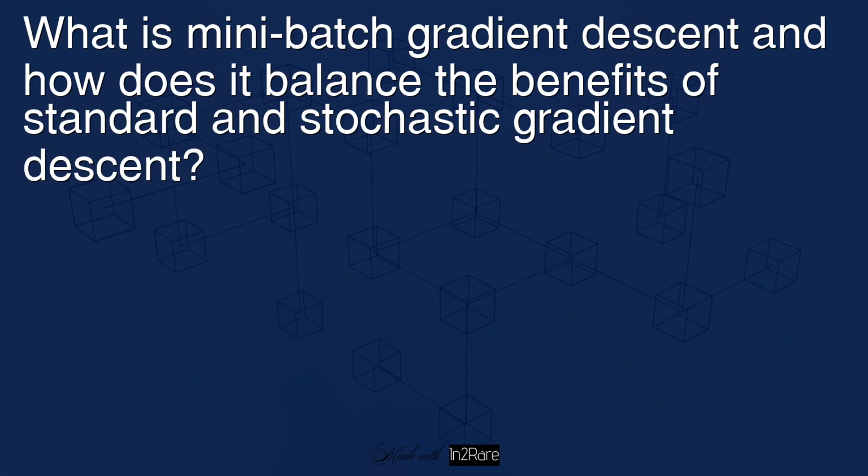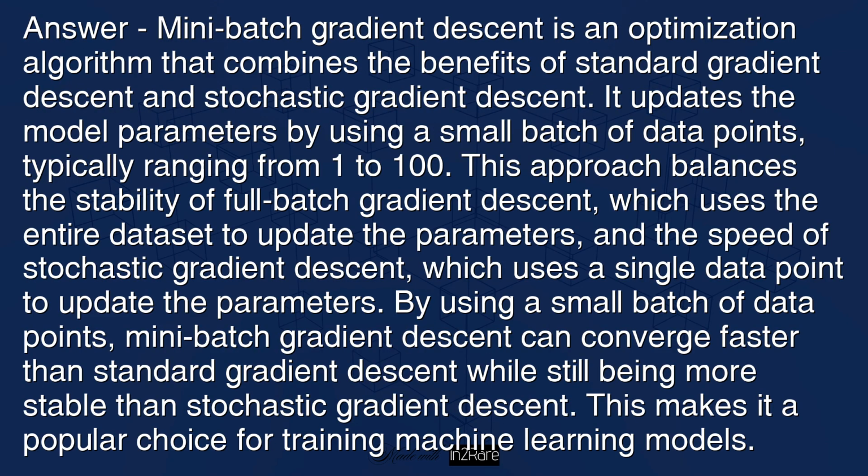What is mini-batch gradient descent, and how does it balance the benefits of standard and stochastic gradient descent? Answer: mini-batch gradient descent is an optimization algorithm that combines the benefits of standard gradient descent and stochastic gradient descent. It updates the model parameters by using a small batch of data points, typically ranging from 1 to 100. This approach balances the stability of full-batch gradient descent, which uses the entire dataset to update the parameters,